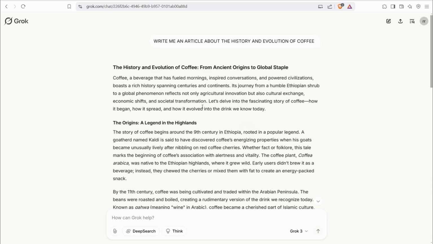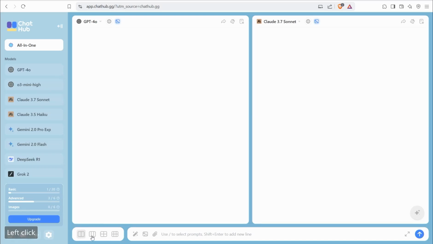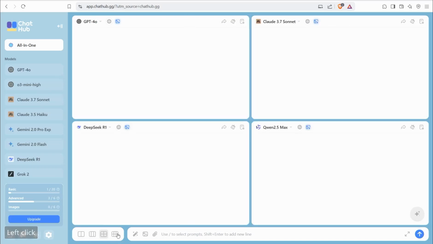And now to rewrite and rephrase this article to get new copies for free, I'm gonna show you two mind-blowing websites. The first one is chathub.gg. It's a jaw-dropping website that enables you to run different AI chat models at the same time in one place completely for free. Here you can sign up using any temp email or your Gmail as you like. Then you can run different models, either 2 or 3 or 4, or even 6 boxes in the paid plan. So here we can try it for free using these four.